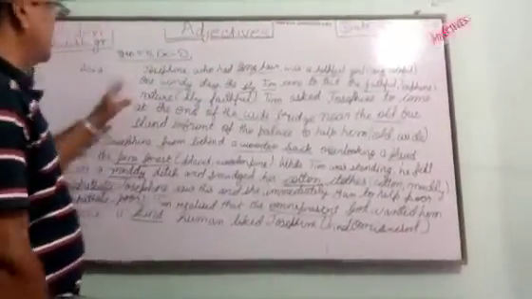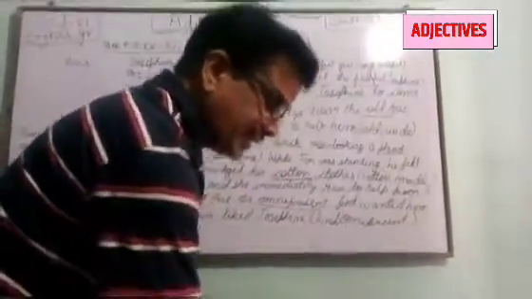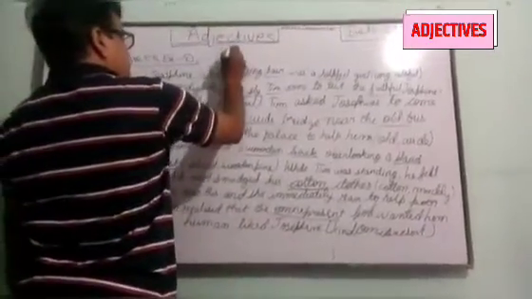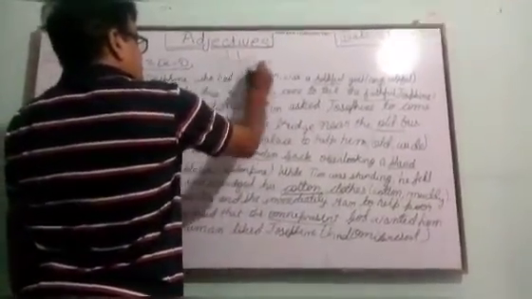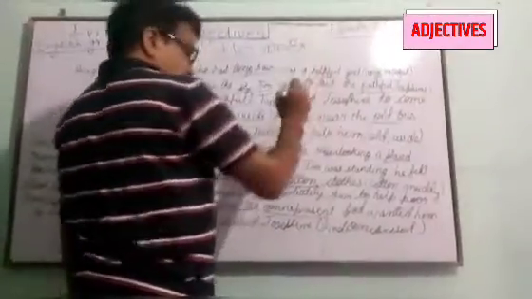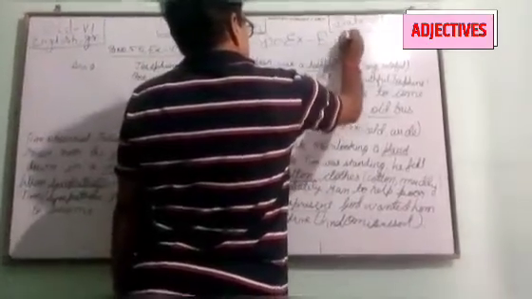And what is your homework? I have given you homework to do exercise. Do exercise E, page number 55. Your homework is SW, you can write here. Do exercise E, page 55.